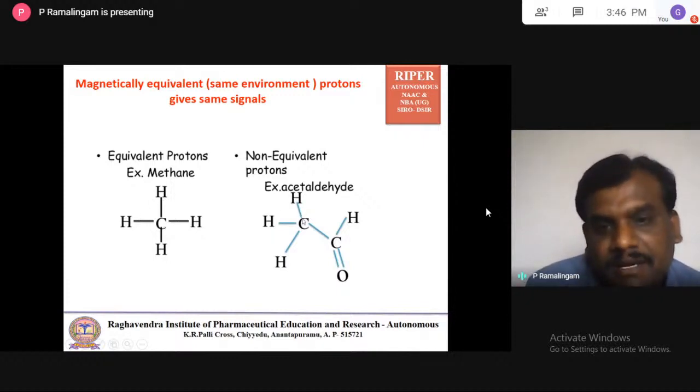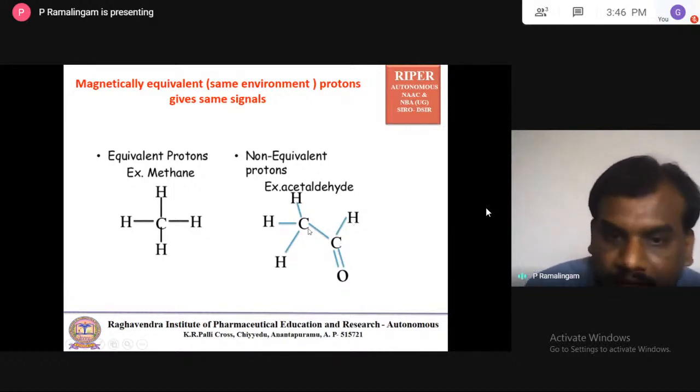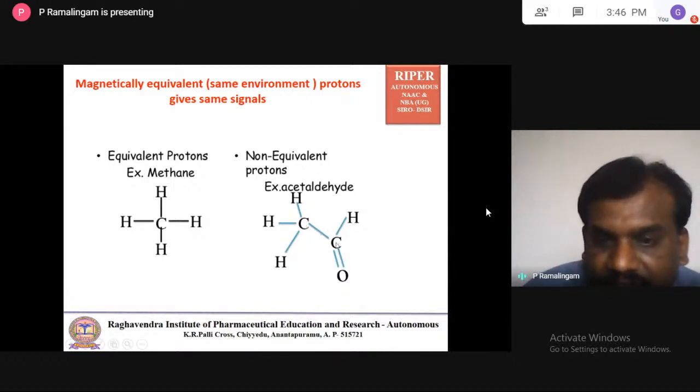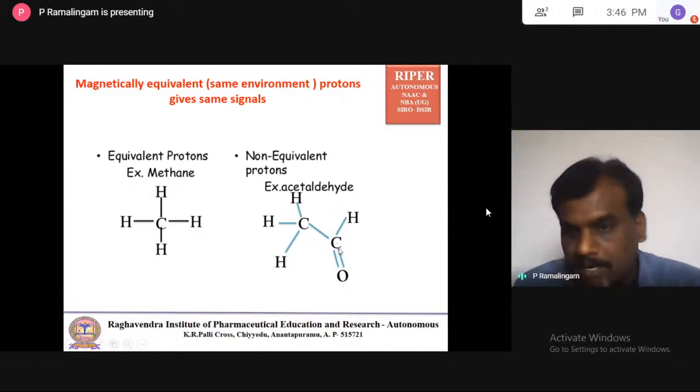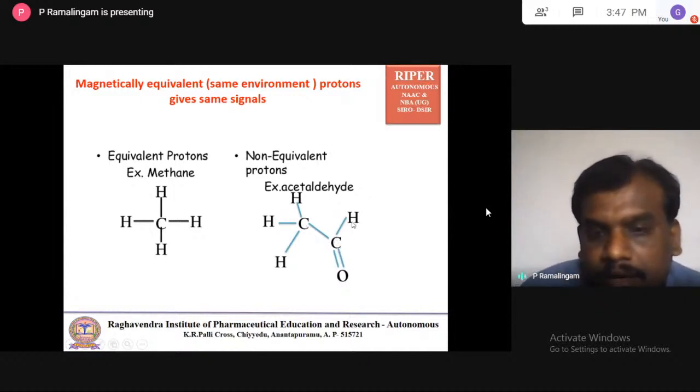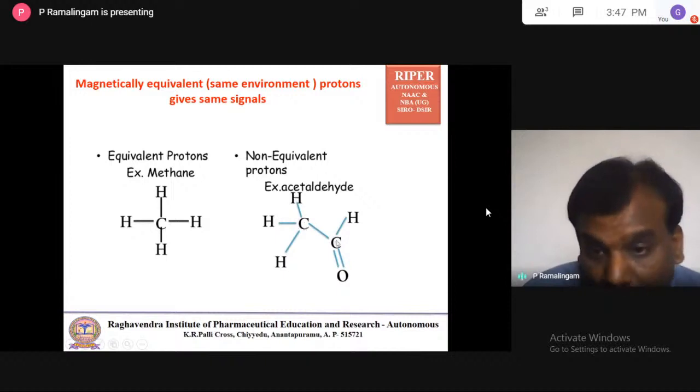When we come to acetaldehyde, these three protons are attached to a carbon, and this proton is attached to a carbon, but this carbon is different. This is a carbonyl carbon, a carbon involved in a double bond. So even though it is attached to a carbon, you cannot consider both carbons the same, because one is a highly electropositive carbon atom and the other is a less electropositive carbon atom.